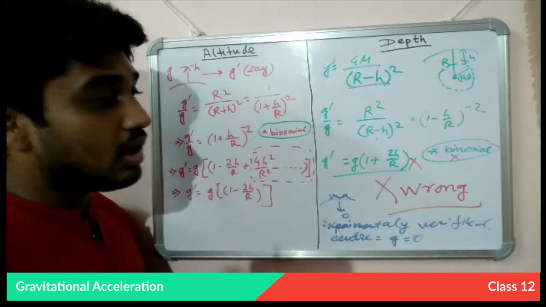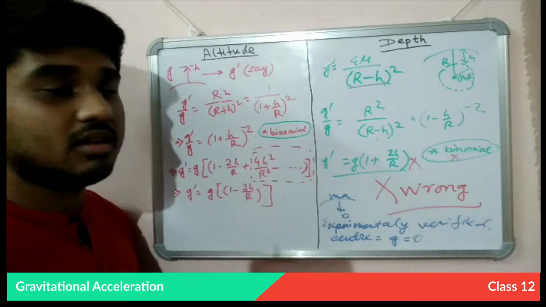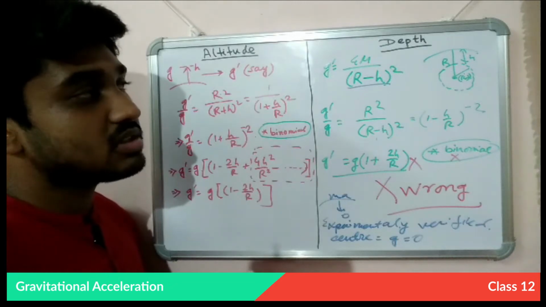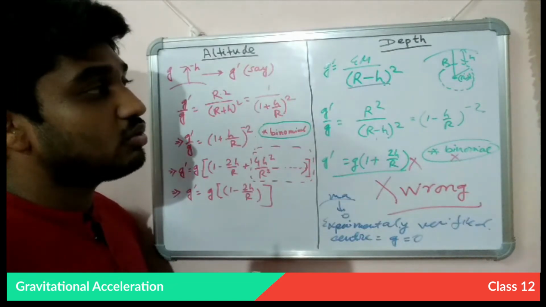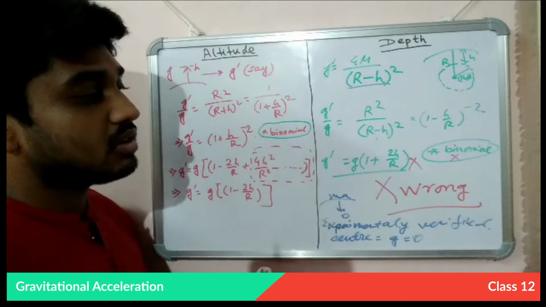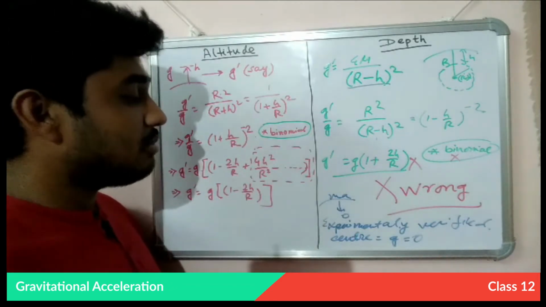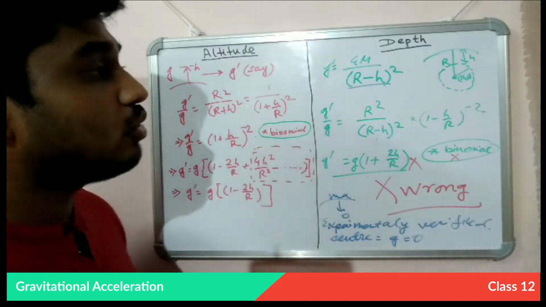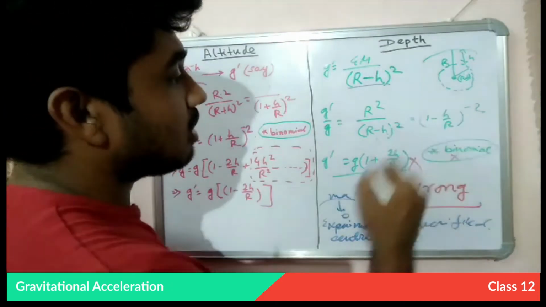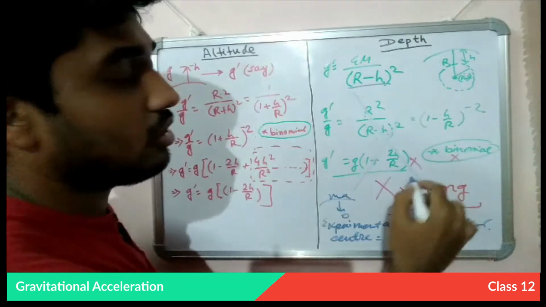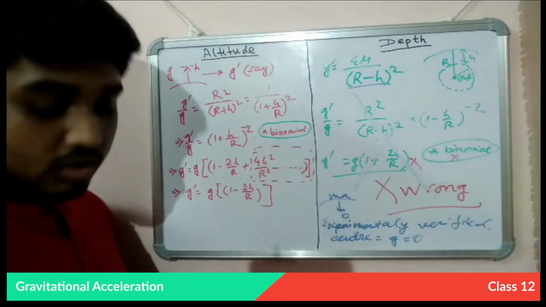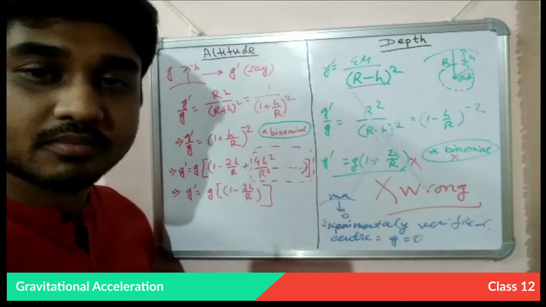So we cannot calculate the gravitational change due to the depth by the method of binomial expansion. In binomial expansion, the term never gets 0. So we will not use this term. This is totally wrong. So what will we do? Let's see.